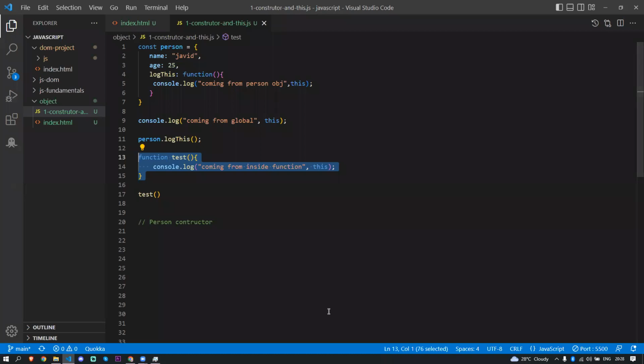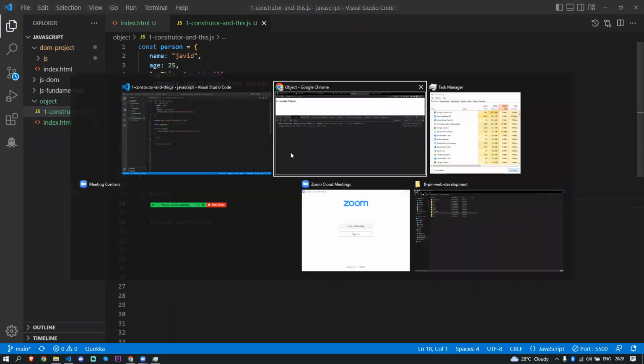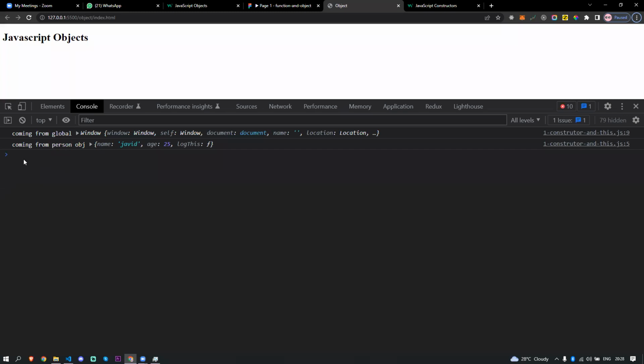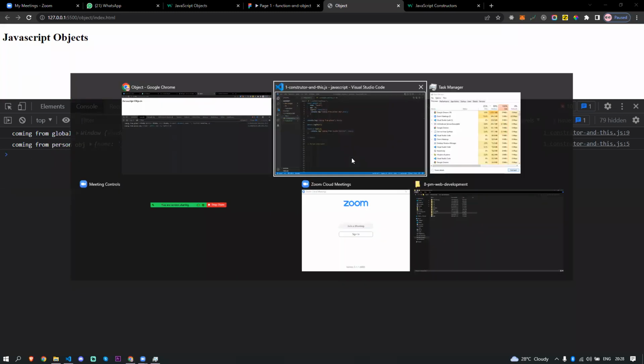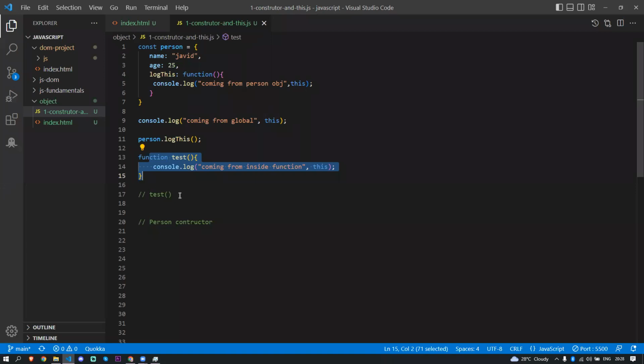Got confused with the last one? This one, yeah, this is a function, right? So this function returns console.log coming from inside function. I'll just take this out. I couldn't see that function's console output here because we only created the function. We have not called the function yet, right? We should call the function using test and parenthesis.